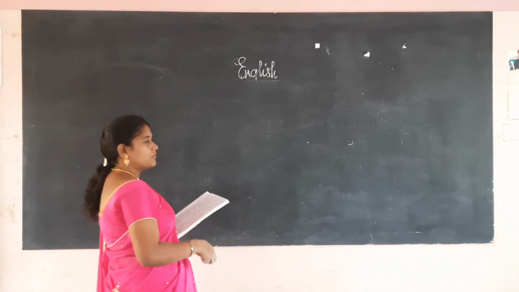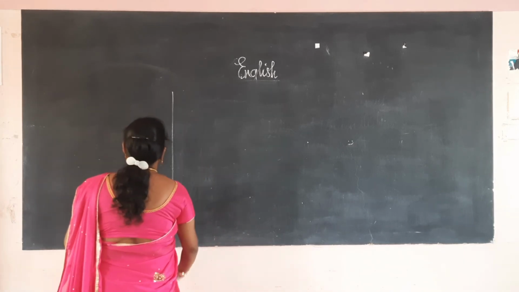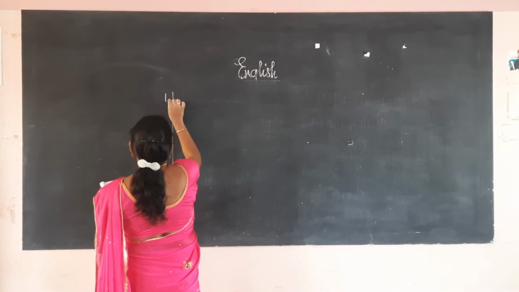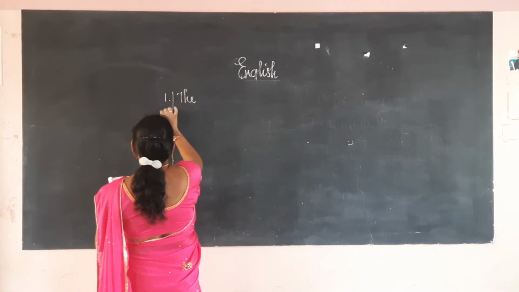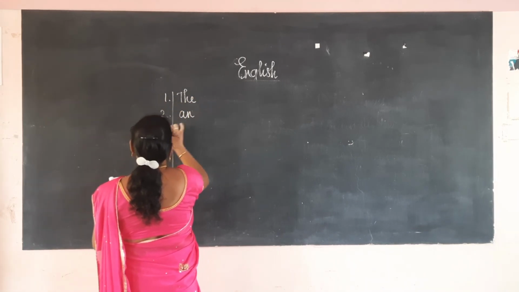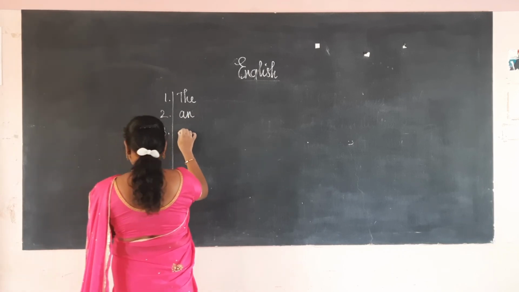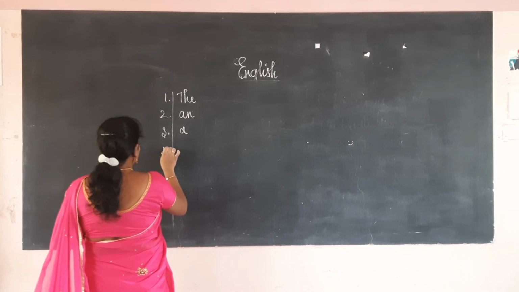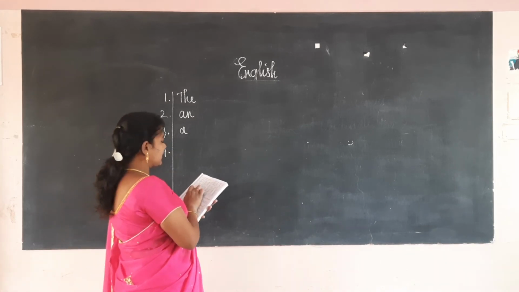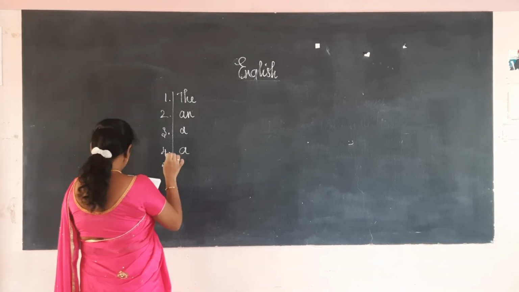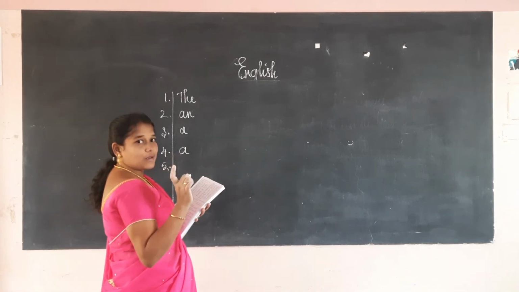So first, it is said that the computer is an electronic device. Therefore, in principle a computer can do activities which a human brain can do. Next, superlative degree, most useful.